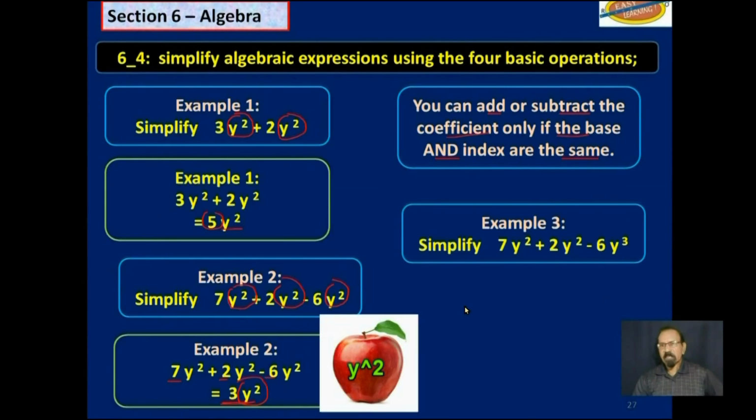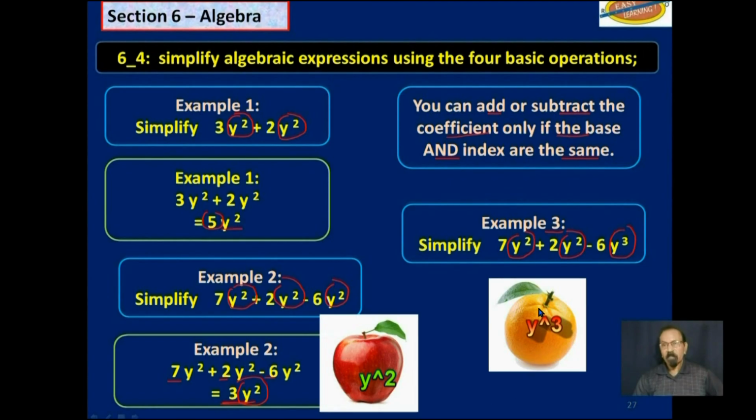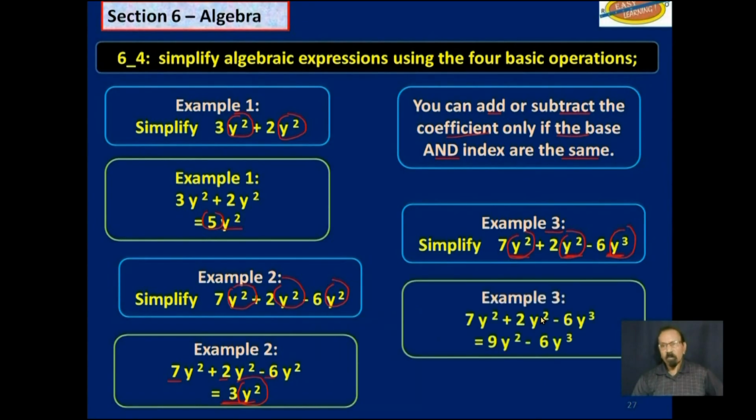Now let's come over here, example 3. Simplify 7y squared plus 2y squared minus 6y cubed. Now we have apples and oranges here. If we let the y squared be the apples and the y cubed be the oranges, so let's see what we will do. 7y squared plus 2y squared is equal to 9y squared, and then minus 6y cubed.